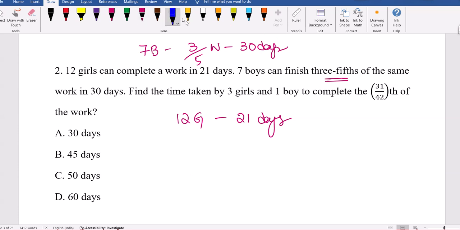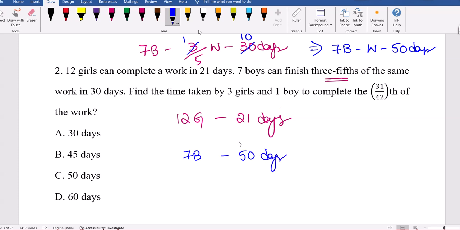So from this I can conclude 1/5 of the work in 10 days. So full work means we have to do into 5. 7 boys can complete full work in 50 days. So we can write it like 7 boys can complete the work in 50 days. Now question is regarding 3 girls and 1 boy. What is the time taken to complete not the full work, 31/42 part of the work.